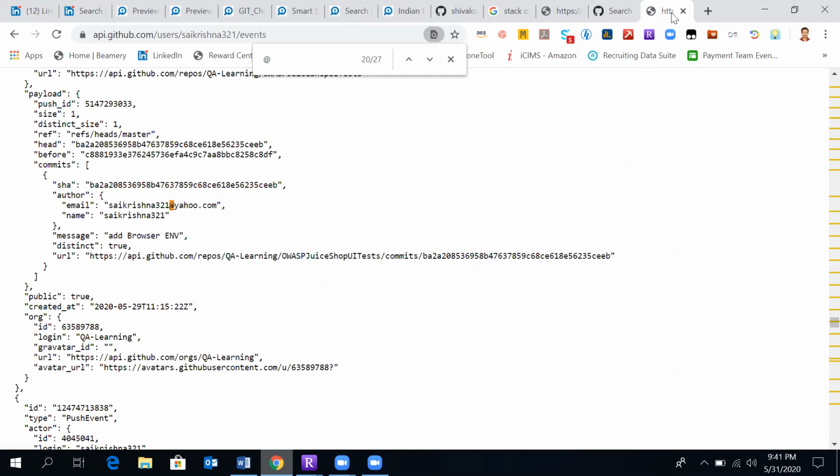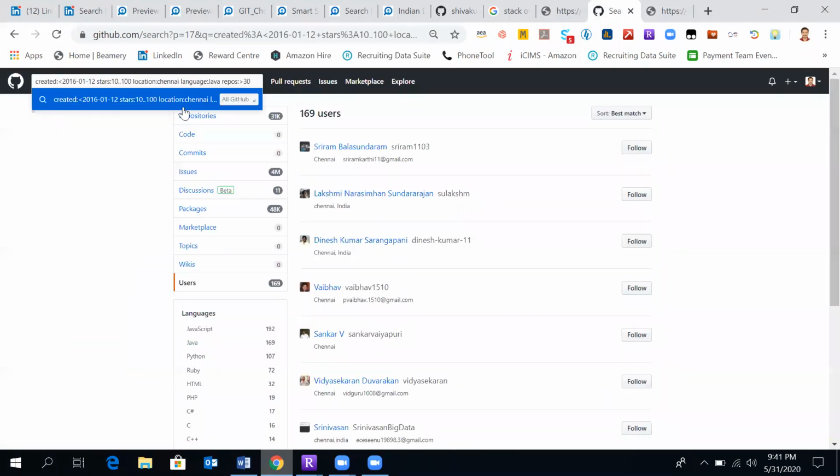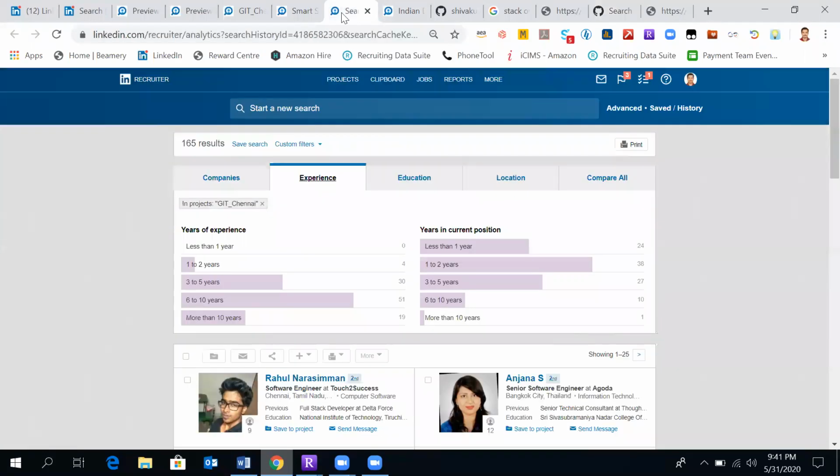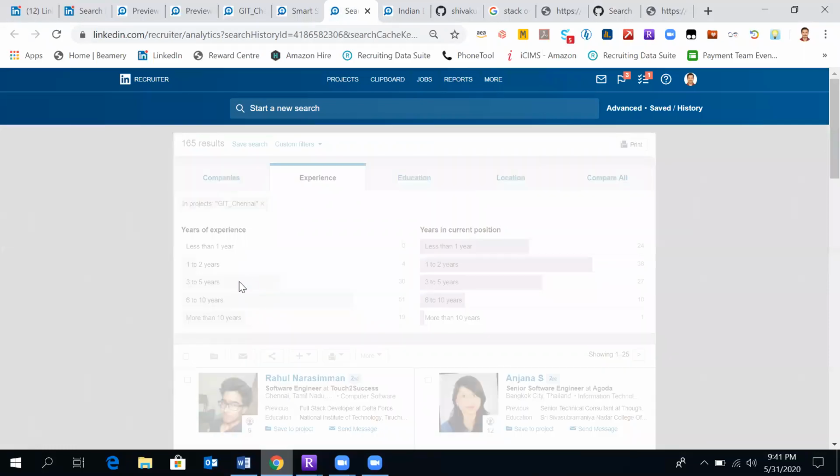That's one thing. The second thing, we have also given the additional filter of so many repositories or stars. Third thing, some profiles, okay, let me just explore this. Okay, 3 to 5 years.